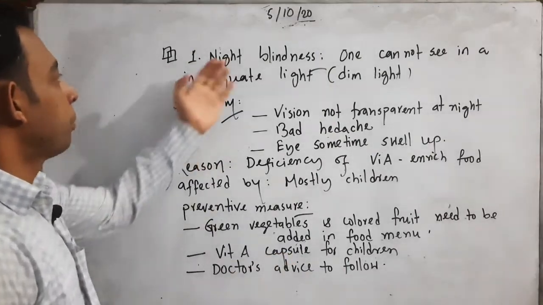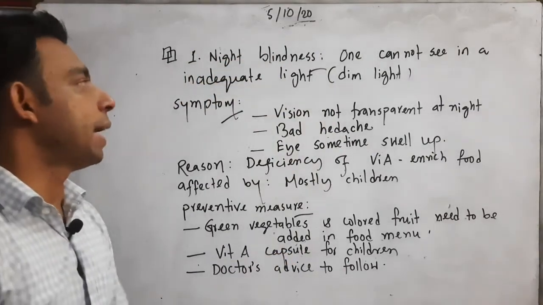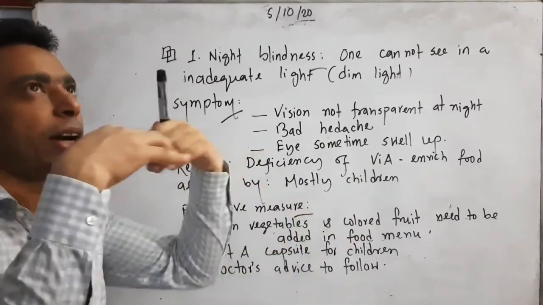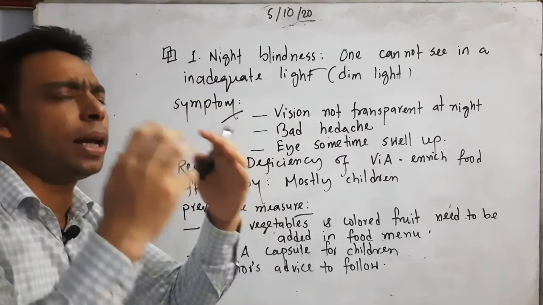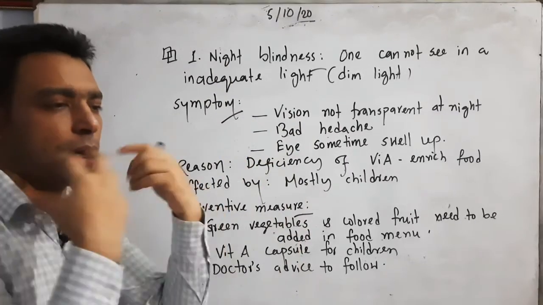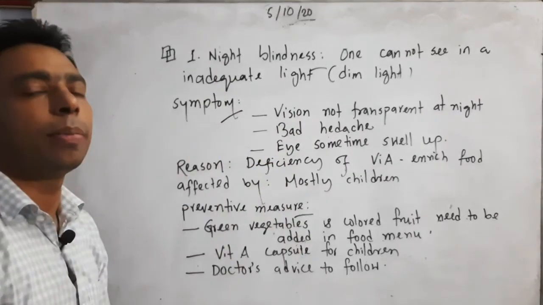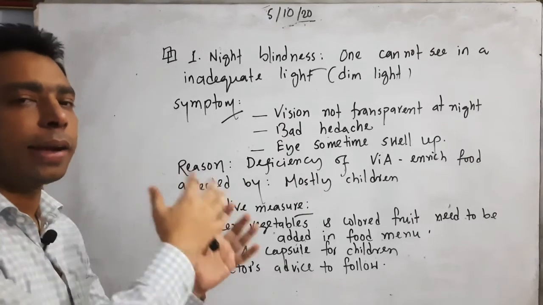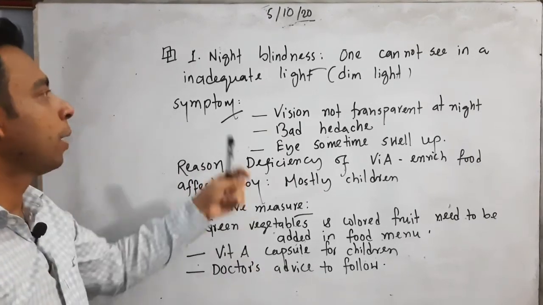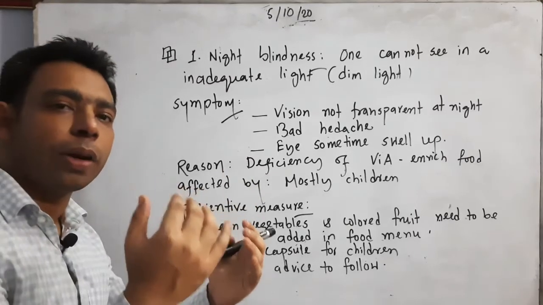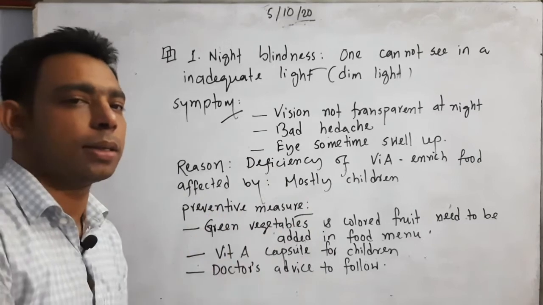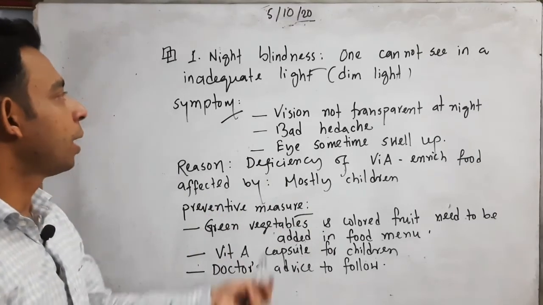Night blindness: one cannot see in inadequate light. If I don't see anything properly and need to wear spectacles, I feel I may be attacked by night blindness. If I have the proper amount of light, then I can see everything easily.